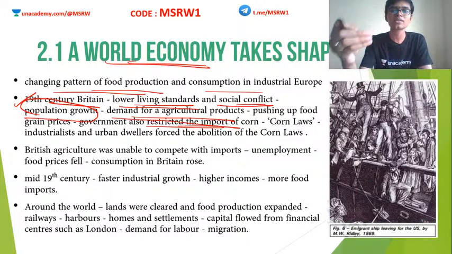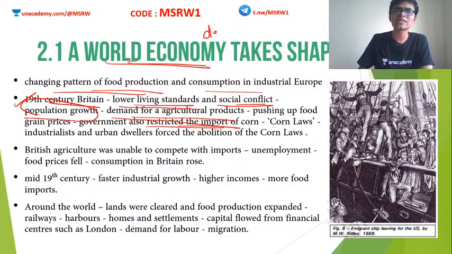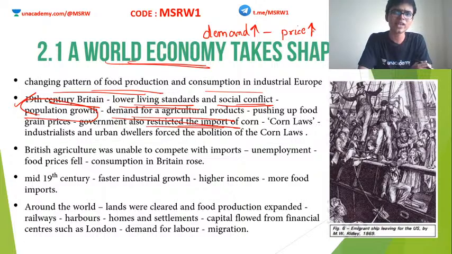Okay, so what happened was, when the demand for food increased, the prices started going up. Obviously, when the demand increases, the price increases. Right? This is a very basic economic concept. Whenever the demand increases, the price increases. Why? Because of competition. Okay, so when the prices began to go up, the government had to intervene. And they actually tried to bring this down by importing more and more corn, importing more and more food materials from other parts of the world.